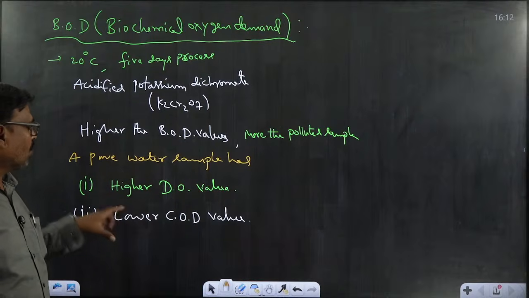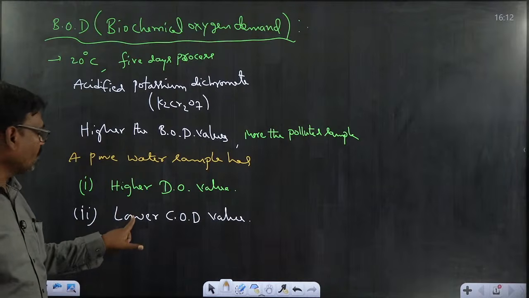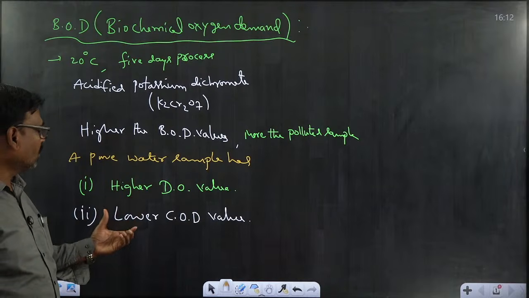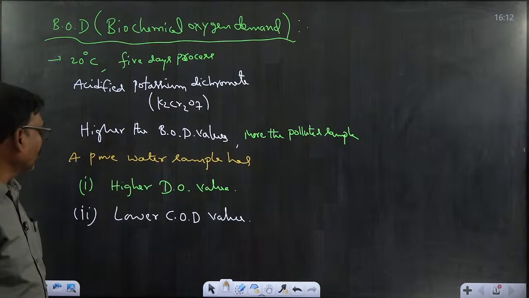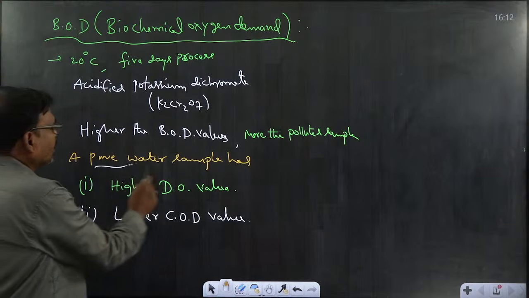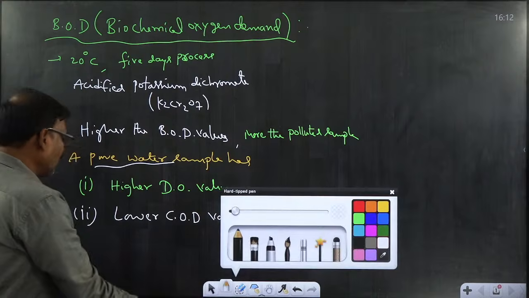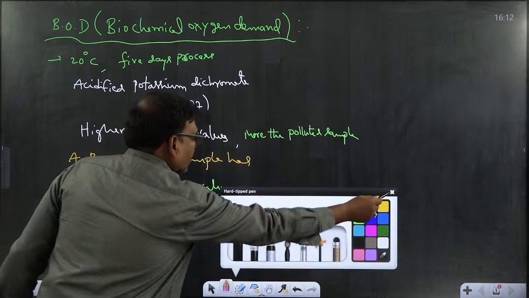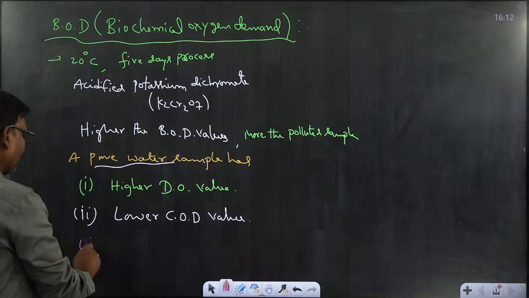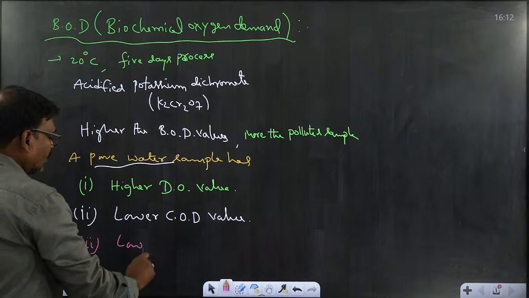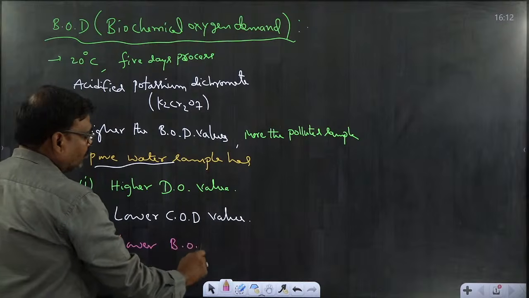If less oxygen is utilized, then it has a lower COD value. Less oxygen utilized means the water sample is a good sample. That's why a pure water sample has higher DO value. Second thing is lower COD value. And the third one is lower BOD value.